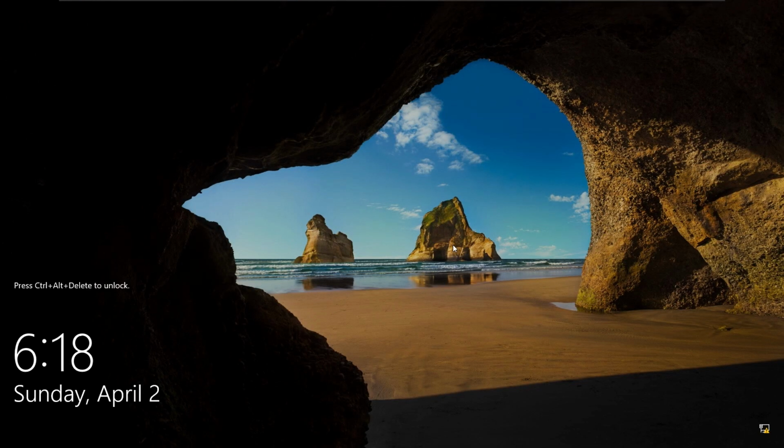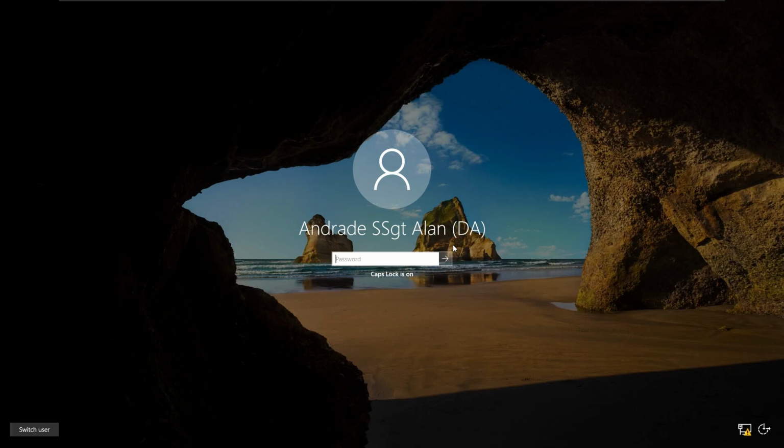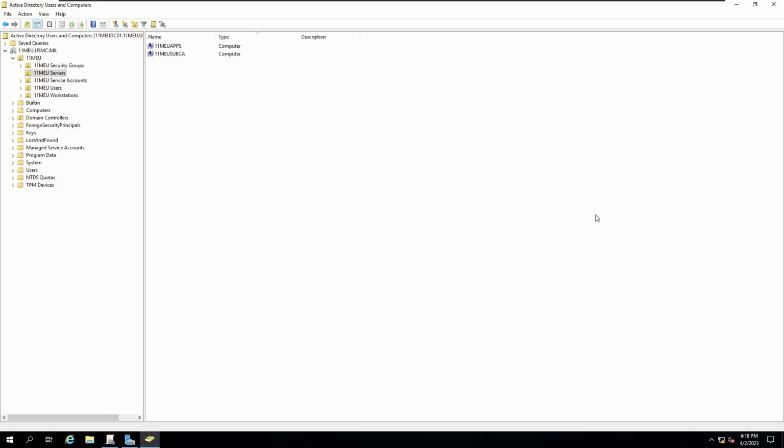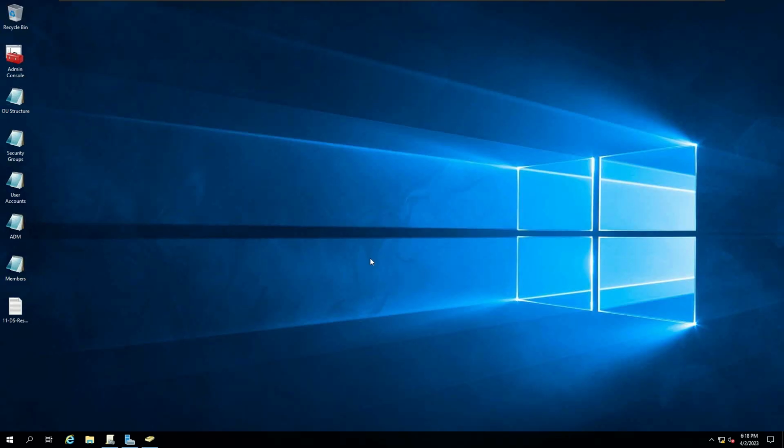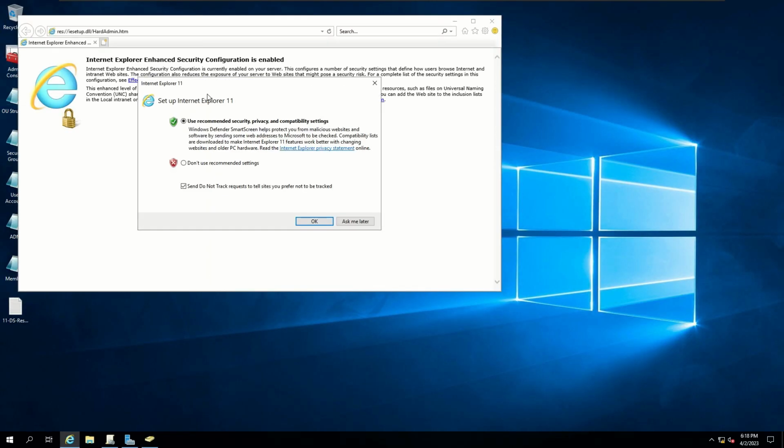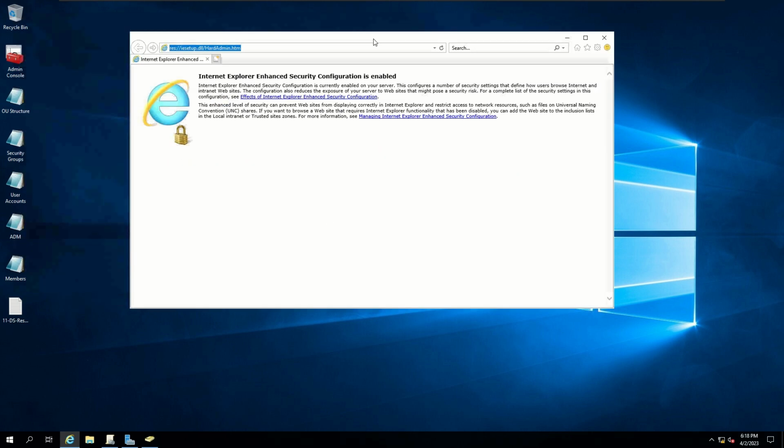So let's head over to our domain controller. We want to make sure that our web services are running. In my domain controller, I'm going to open up Internet Explorer, and I'm going to attempt to reach my SUBCA. So let's type in HTTP and then the SUBCA name.